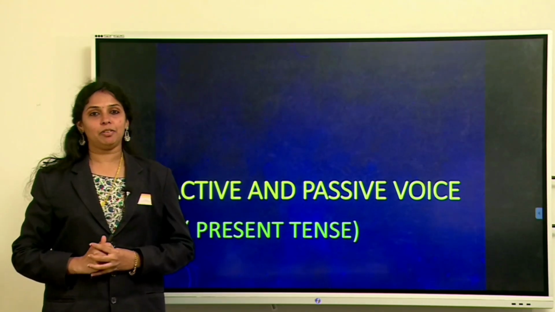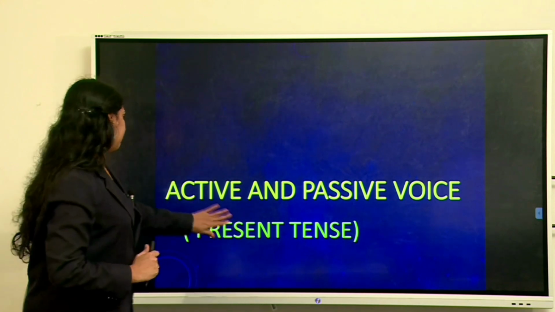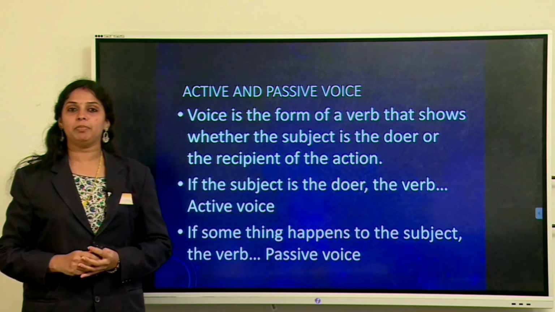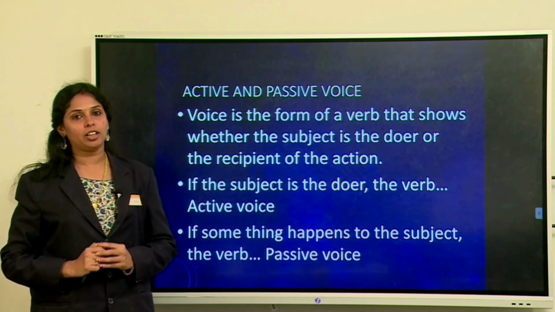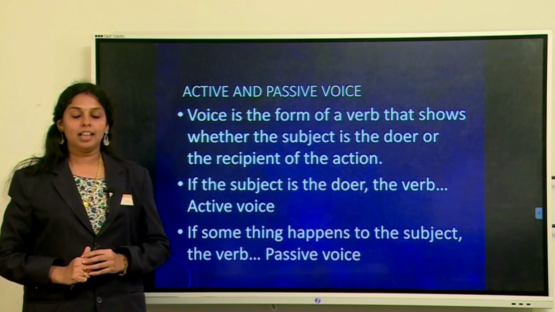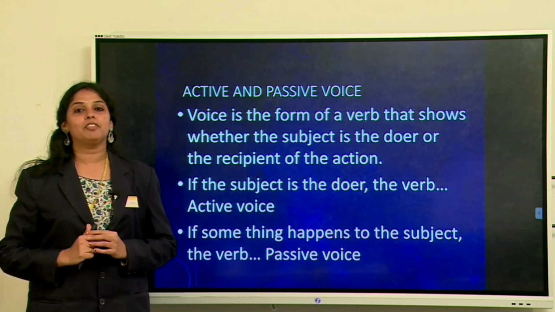Let us start active and passive voice today. In grammar, voice is the form of a verb that shows whether the subject is the doer or the recipient of the action. If the subject is the doer, the verb is in the active voice. If something happens to the subject, the verb is in the passive voice.